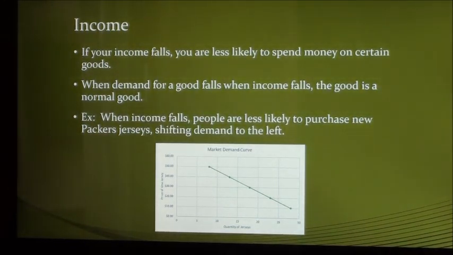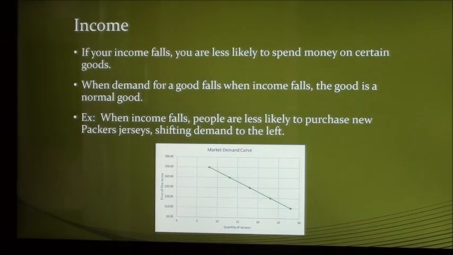The first factor that can shift the demand curve is income. If your income falls, you are less likely to spend money on certain goods. Using our example of Packer jerseys, if income falls, people are less likely to purchase new jerseys, causing a shift of the demand curve to the left. In this case, Packer jerseys are called normal goods because as their income goes down, so does the demand for jerseys, and vice versa.